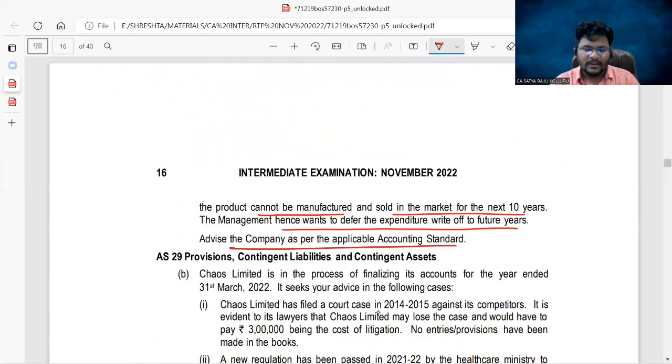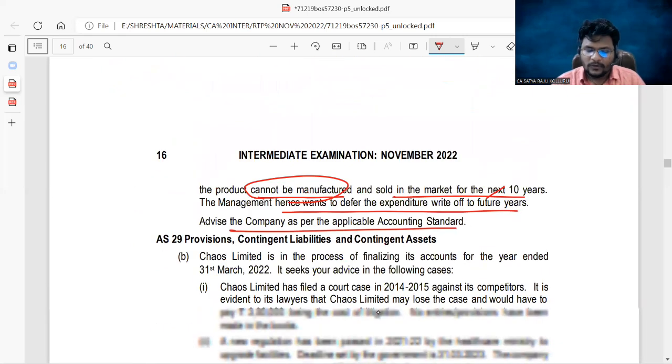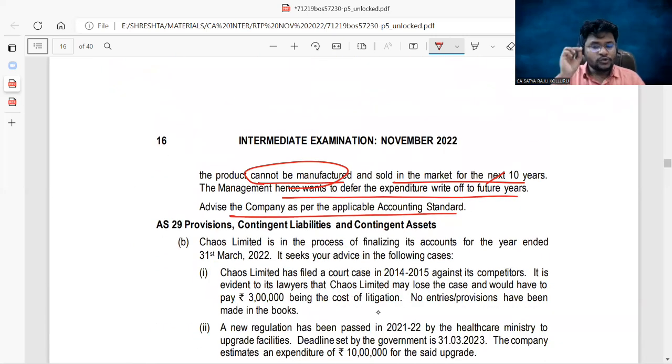In the given scenario, the product cannot be manufactured and sold in the market for the next 10 years, which means by using the asset, we cannot generate any future economic benefits. If there are no future economic benefits, then you are not eligible to recognize such an intangible asset in your books of accounts. So the conclusion was, you should not defer.